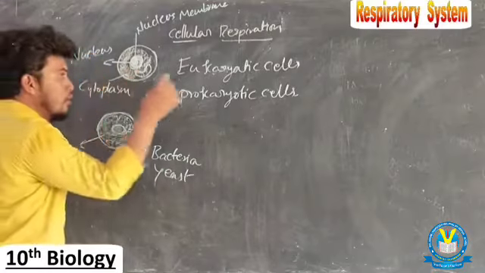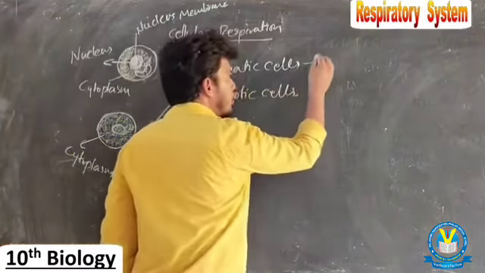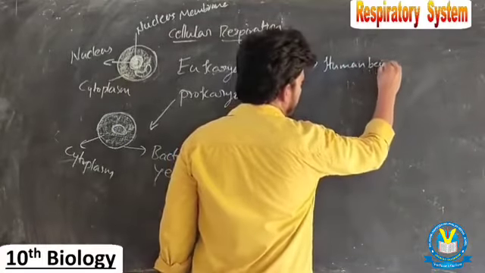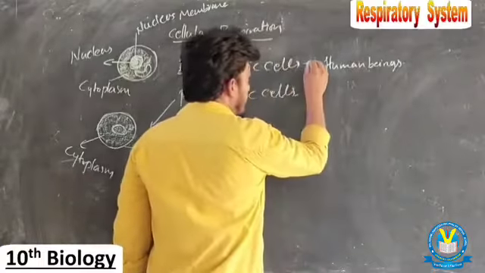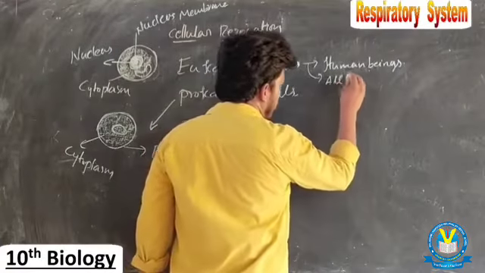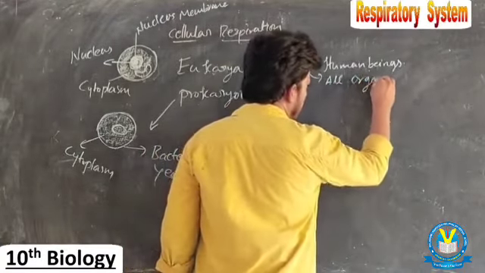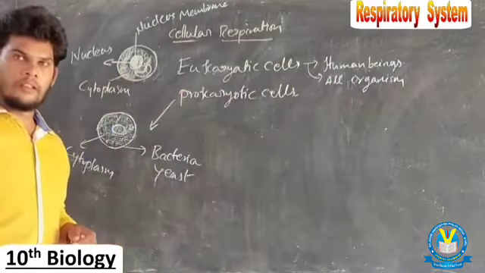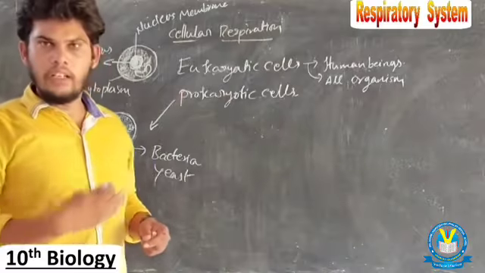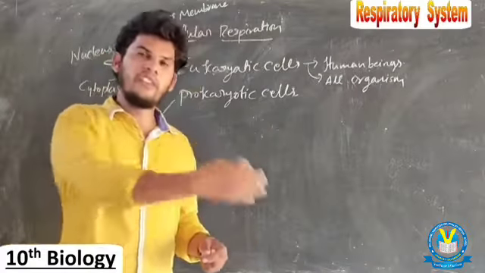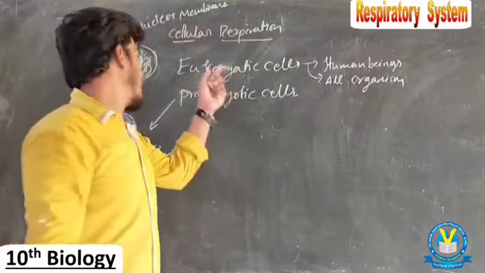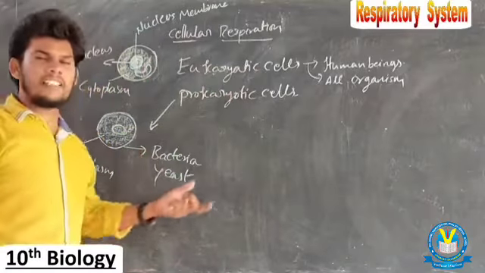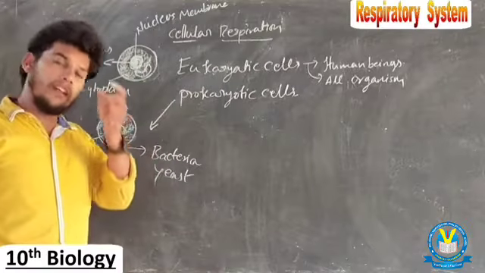The best example of eukaryotic cells is we human beings and all organisms except bacteria and yeast, like buffalo, animals, birds, fishes and human beings. Yeast and bacteria are examples of prokaryotic cells.